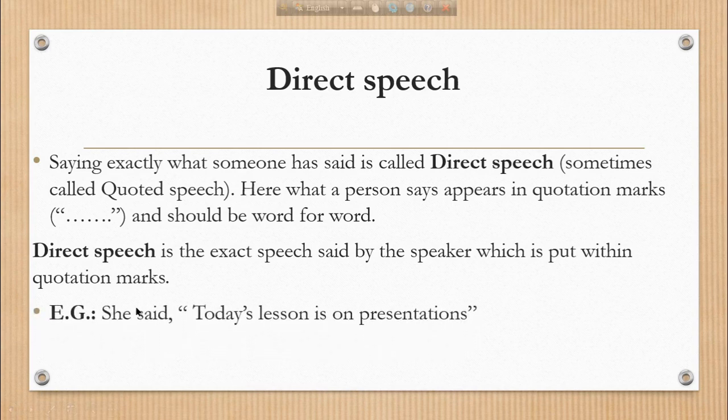For example, she said, "Today's lesson is on presentations." So "today's lesson is on presentations" is direct speech here, and this speech is put within quotation marks. So here also, "Today's lesson is on presentations," she said. This is also an example of direct speech.